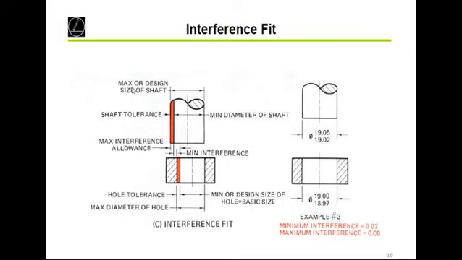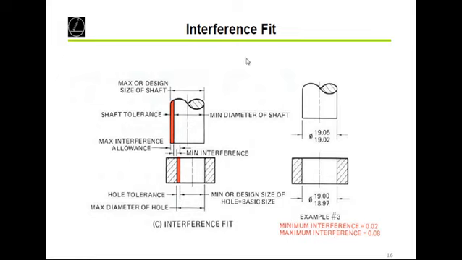So here we have given an example: the maximum size of shaft and the minimum size of hole. If this condition is there, maximum interference will take place. Another case: the minimum diameter of shaft and the maximum diameter of hole. If we have the maximum diameter of hole and the minimum diameter of shaft, then we will get the minimum interference. So, depending upon the sizes of your shaft and hole, the interference fit will take place.